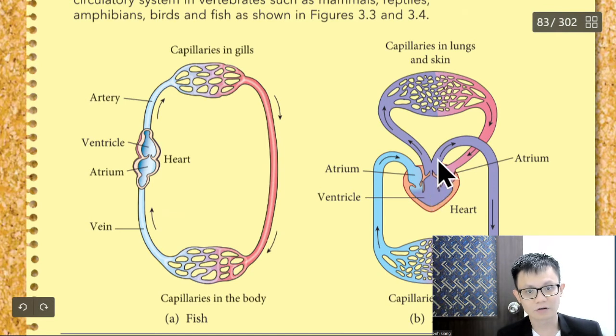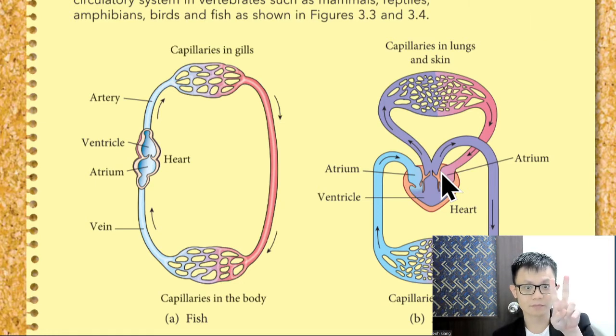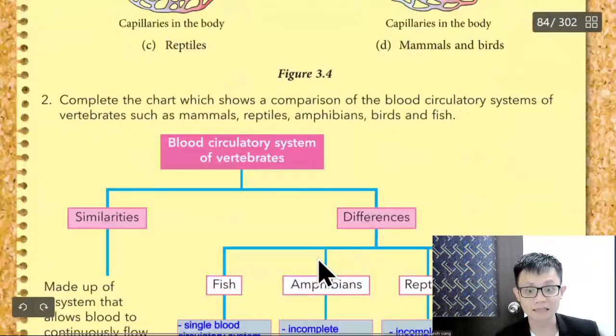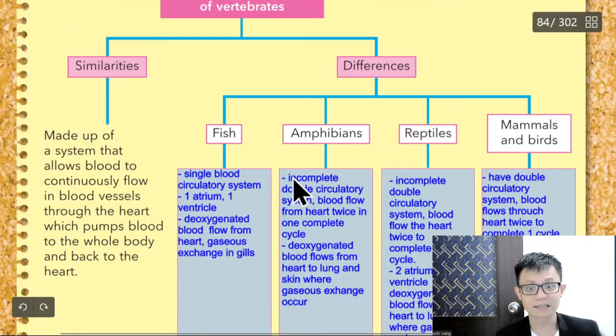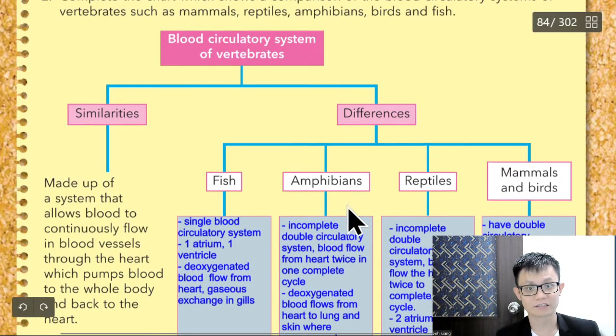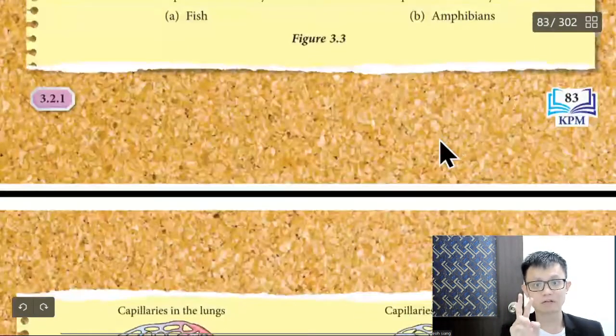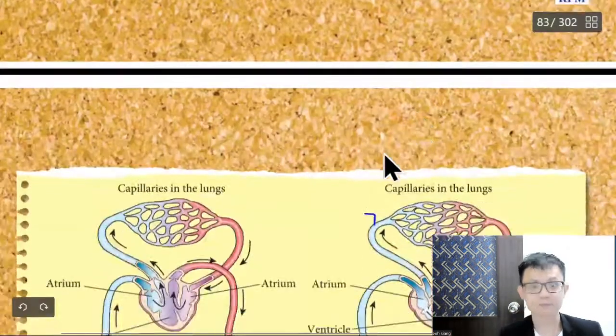So the oxygen will go to your body, then go back, and then go out again, and then go back. So it needs to go out 2 times and come back 2 times. But this one only needs to go out 1 time, come back 1 time. That's why we call it a single circulatory system. This one is an incomplete or double circulatory system, because the same blood needs to go out 2 times and come in 2 times.